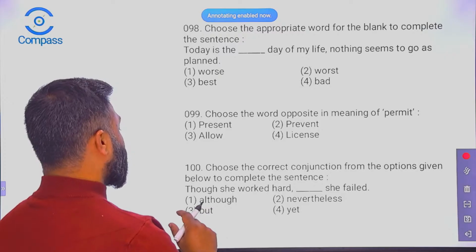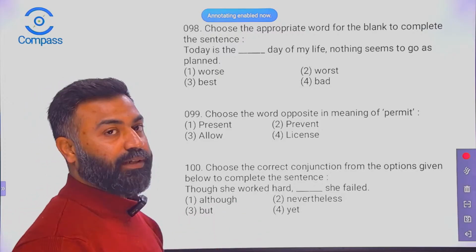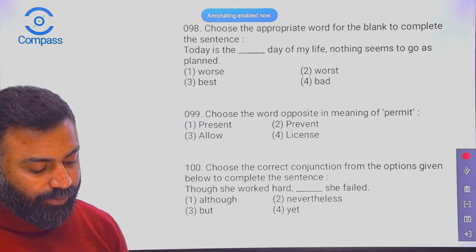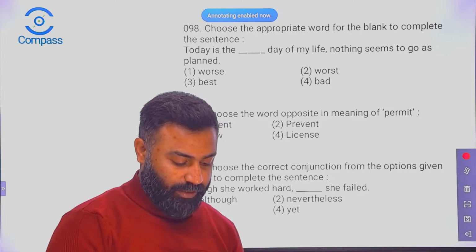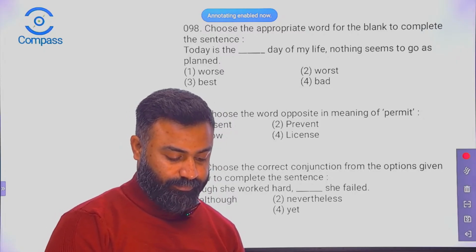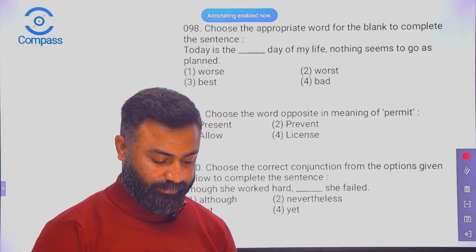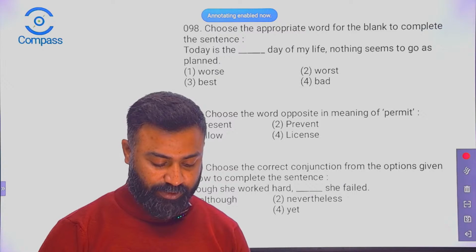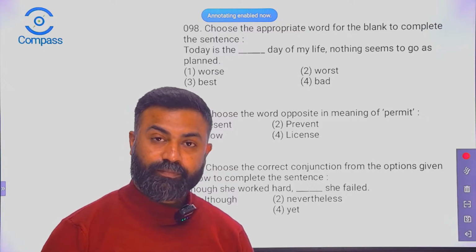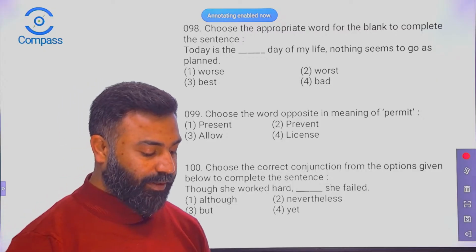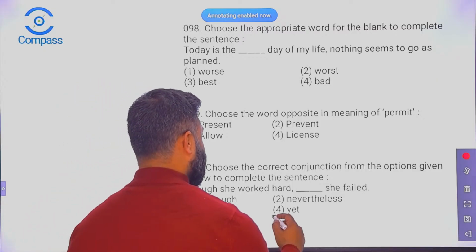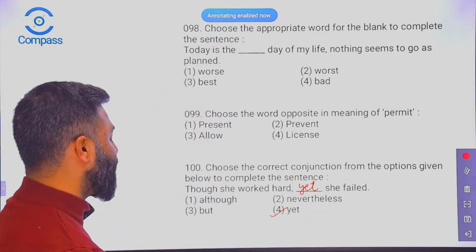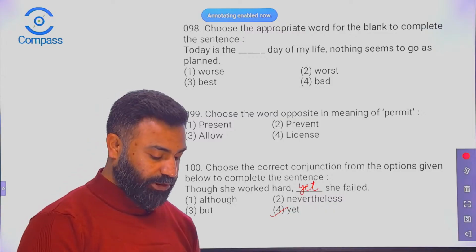Let's find out. Though she worked hard, yet she failed. What do you think? What should be the right answer? Come on, the last question of the day. This is going to be the final question, and we are going to wind up our session for today. Come on. I'm still expecting an answer. Come on. So the right option is going to be yet. Okay, yet she failed. Though she worked hard, yet she failed.